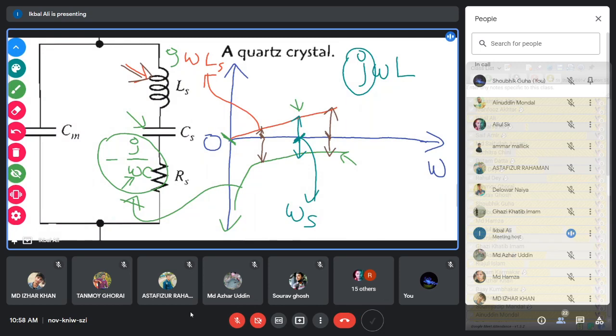If you have a capacitor, then what will happen? Minus J by omega C. So if you have a capacitor, then it is minus J. Minus J means you are in the negative direction, so it will be 90 degree in the negative direction. So you have minus 90 degree. If you multiply by plus J, then it will be plus 90 degree phase shifted. In this way you can understand the phase shift of the inductor and capacitor.